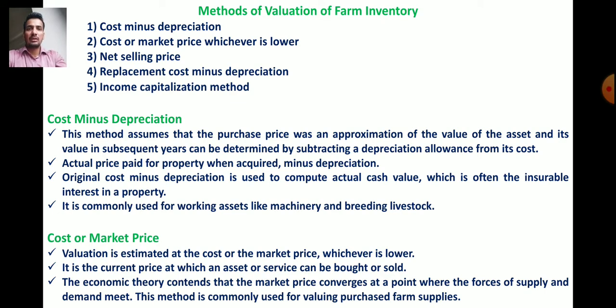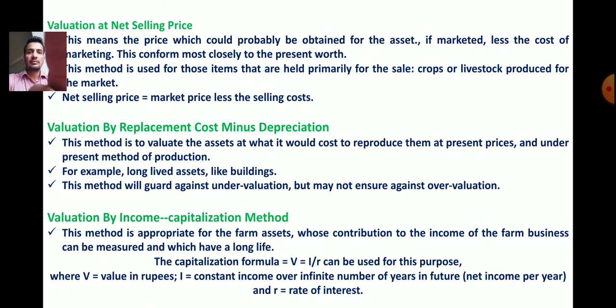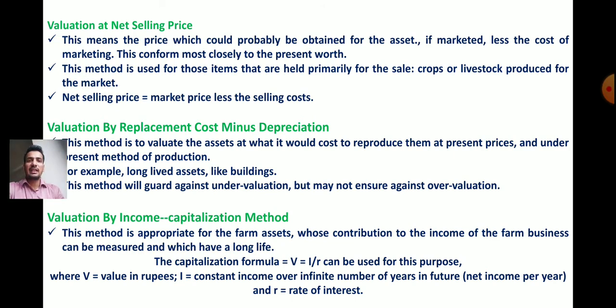Okay. Now the third method, valuation at net selling price. This means the price which could probably be obtained for the assets if marketed, less the cost of marketing. This conforms most closely to present worth.